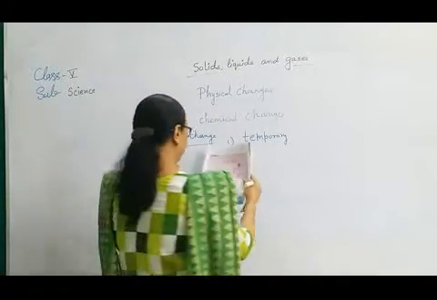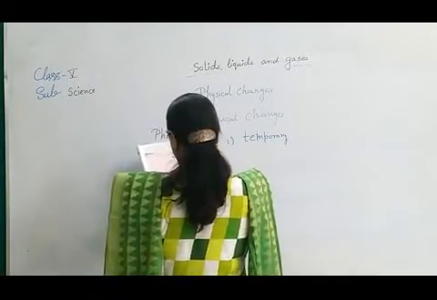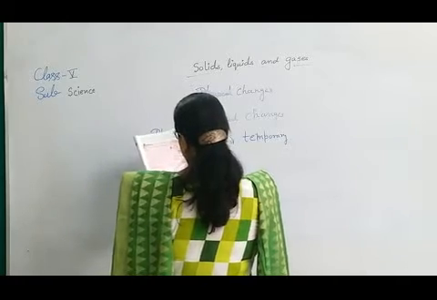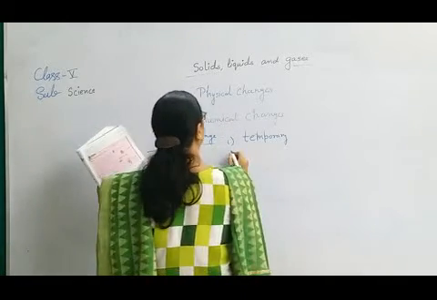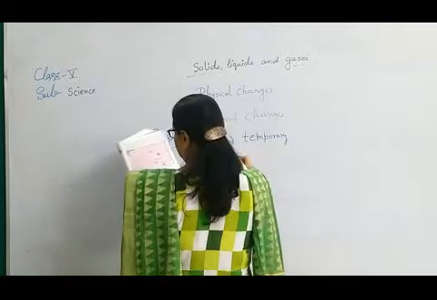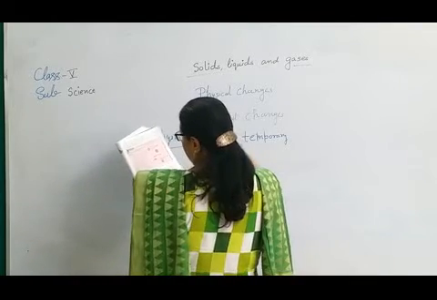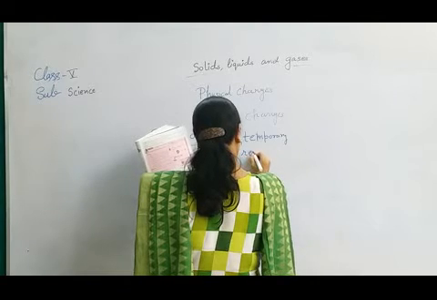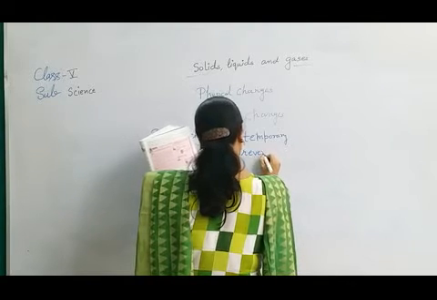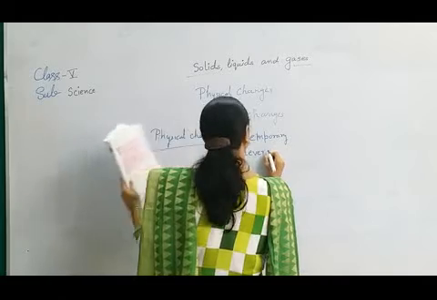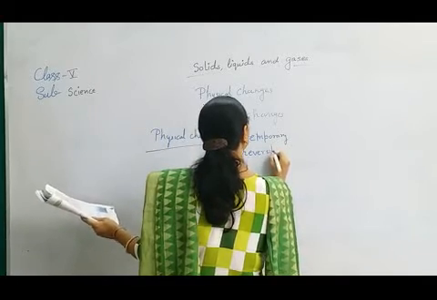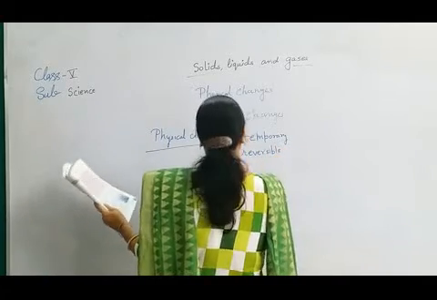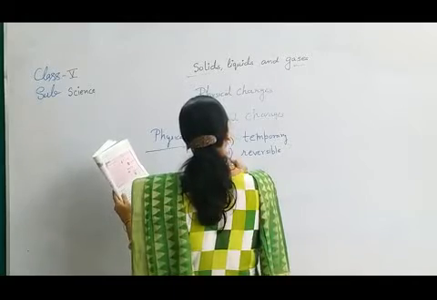And then what is the second point? It is a reversible change. Number 2, these types of changes are actually reversible. And what is the third point?